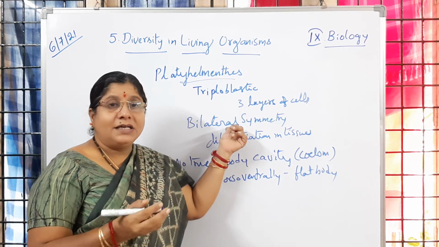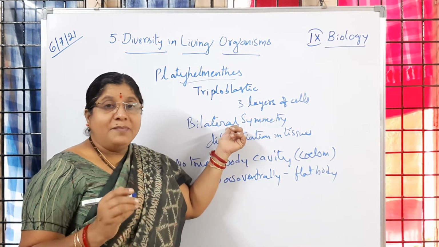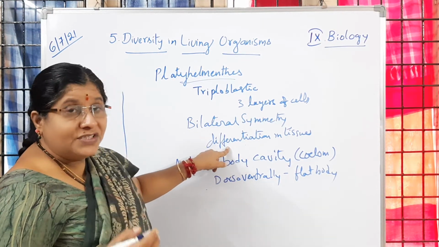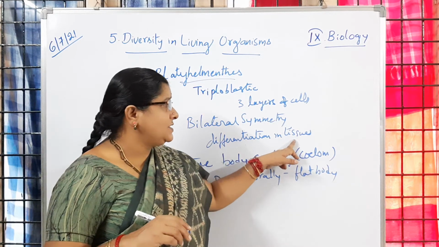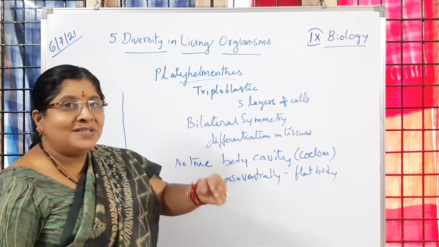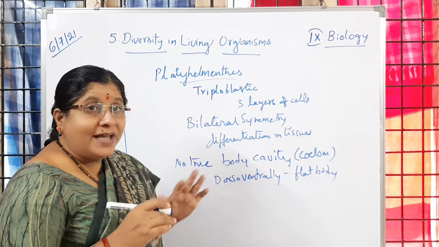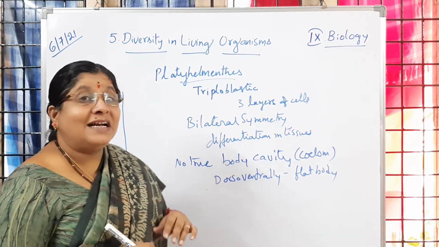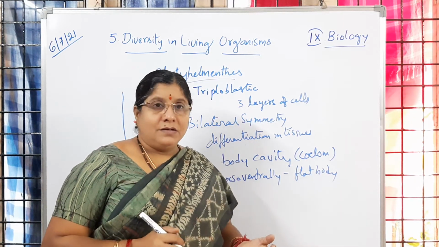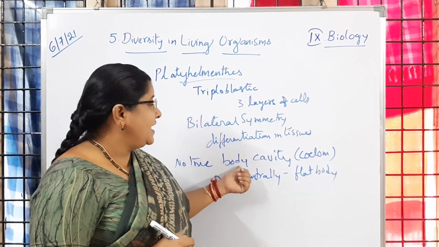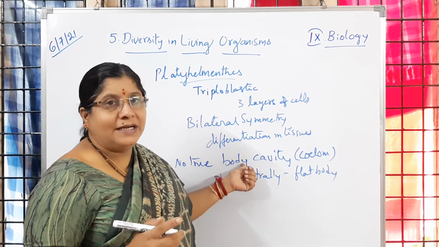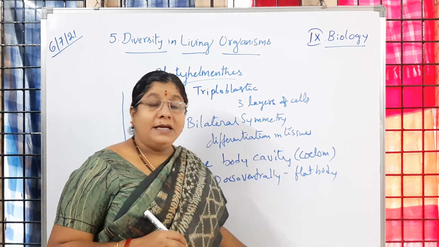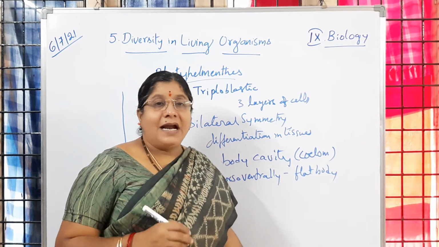Bilateral symmetry means the right and left sides have the same parts when we cut the animal. There is some differentiation in the formation of tissues, and the tissues help in the formation of some organs, present in a body cavity-like structure, but that is not a true one. So no true body cavity; a pseudocoelom is present in the organism. This point you have to remember. Then dorsoventrally they have a flat body.